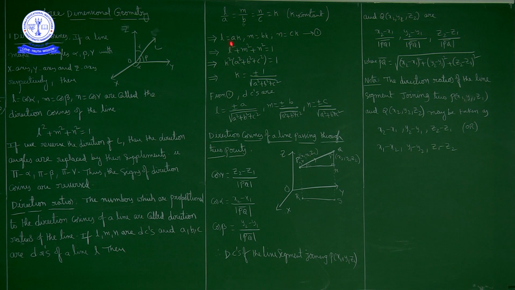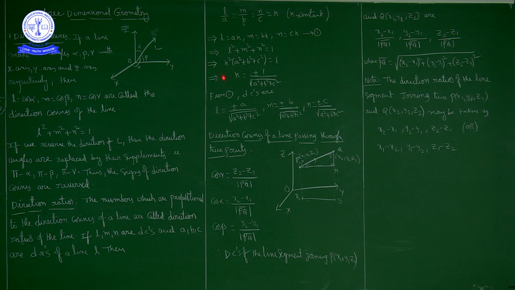What is l? a into k. So (a k) whole square, a square k square, plus m square is nothing but b square k square, plus n square is nothing but c square k square is equal to 1. So k square common: k square into (a square plus b square plus c square) is equal to 1. Now, taking this term to the other side, k square is equal to 1 by (a square plus b square plus c square).